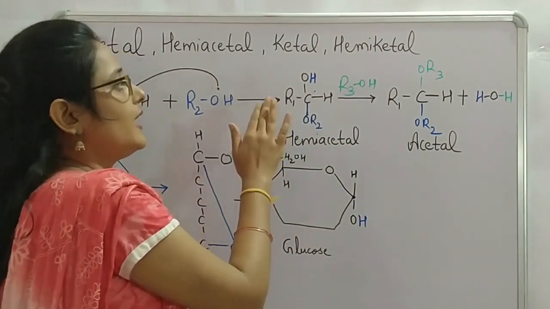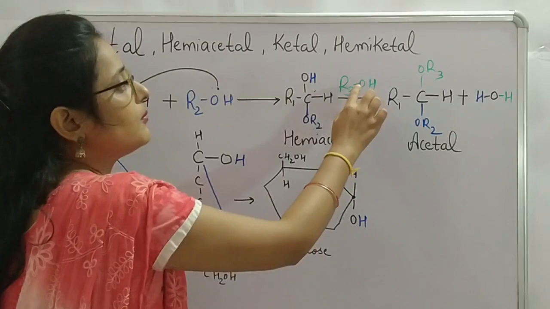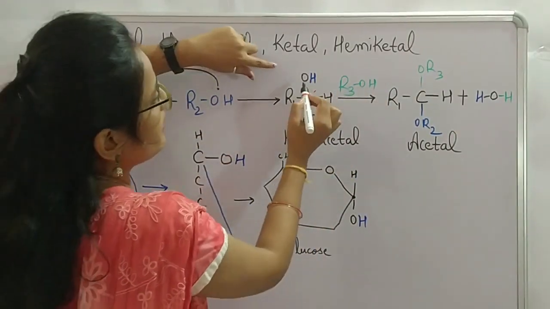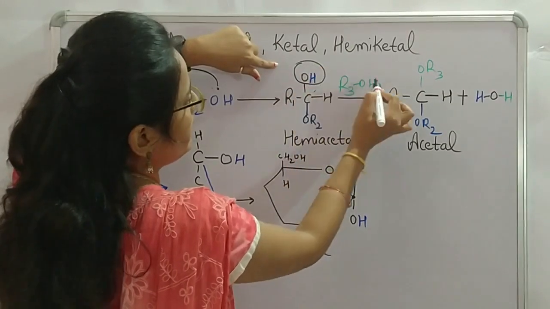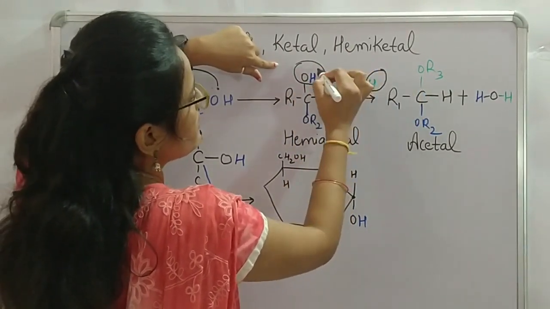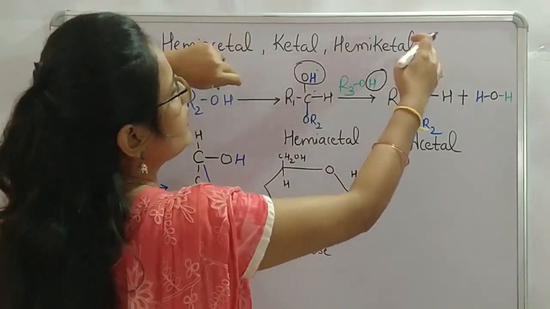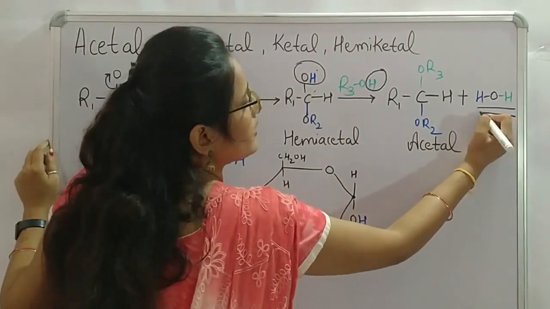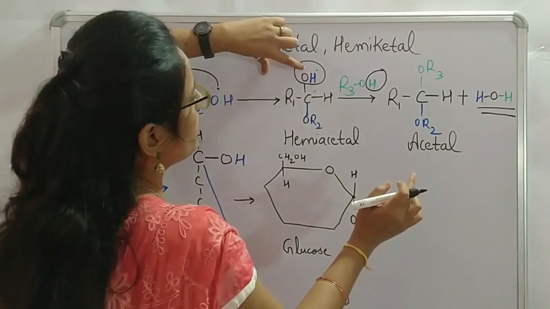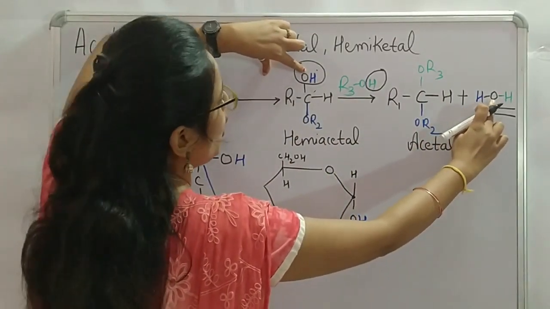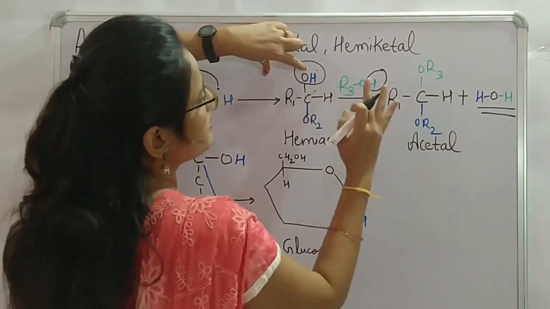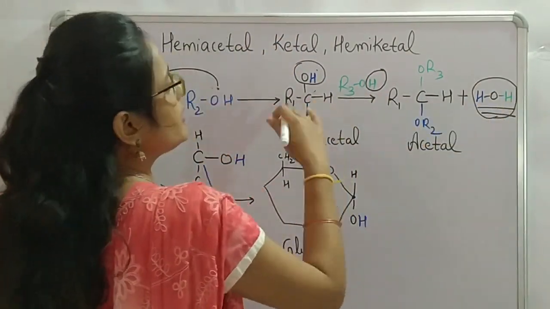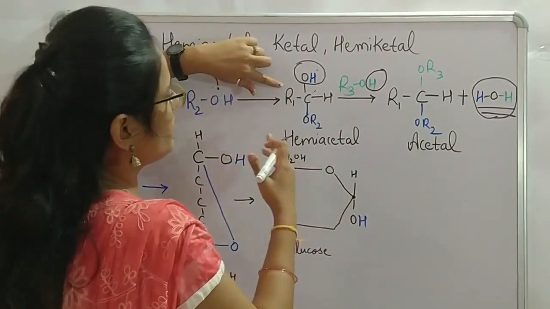Now this hemiacetal interacts with a second alcohol containing group, and now this OH and H, both these molecules will leave this reaction in the form of a water molecule. So this is a condensation reaction. See over here, H in blue, O and H in green. These three atoms leave this reaction in the form of a water molecule. The remaining things bond with each other.